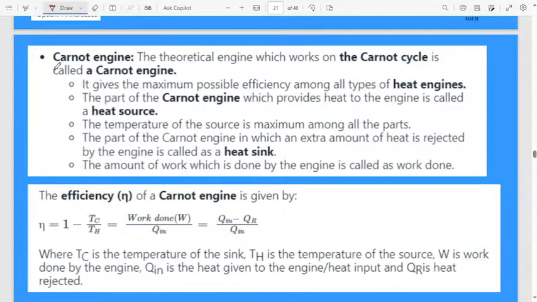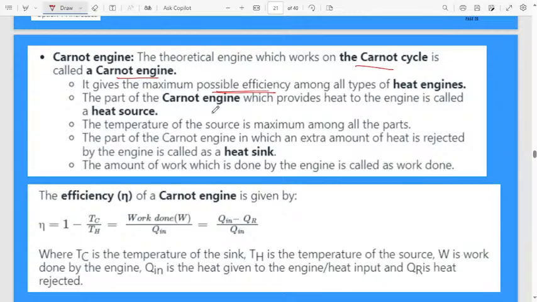Everything I explained about the Carnot engine. The Carnot engine contains two main parts. Let us discuss the Carnot engine once again. The theoretical engine which works on the Carnot cycle is called a Carnot engine. It gives the maximum possible efficiency among all types of heat engine, which means the work done will be maximum.